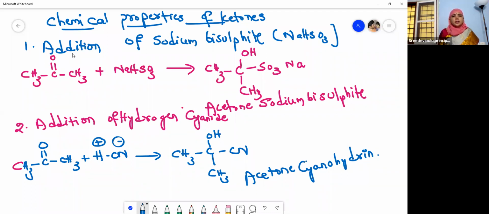The first one is addition of sodium bisulfite and the second one is addition of hydrogen cyanide. So these are the nucleophilic addition reactions. The nucleophile is added to the carbon and the electrophile is added to the oxygen. Okay? So now let us go with the remaining reactions of these ketones.